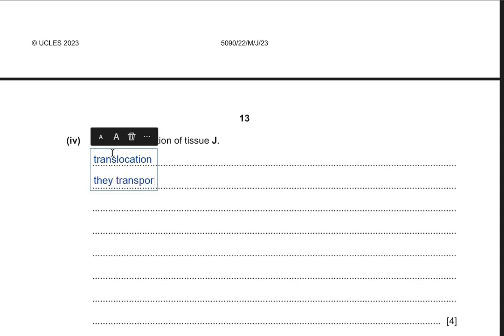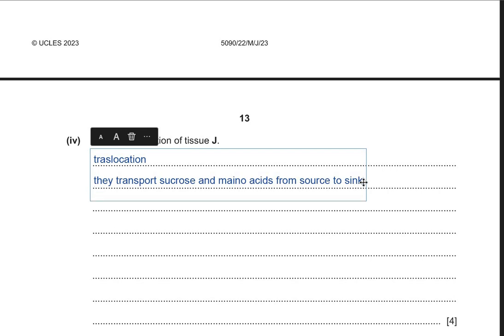They transport sucrose and amino acids from source to sink. That is, from the place they are produced to the place they have to be used. Okay? And secondly, the direction of the transport taking place in the phloem is bidirectional, meaning it can travel from source to sink, and it can also travel from sink to source.